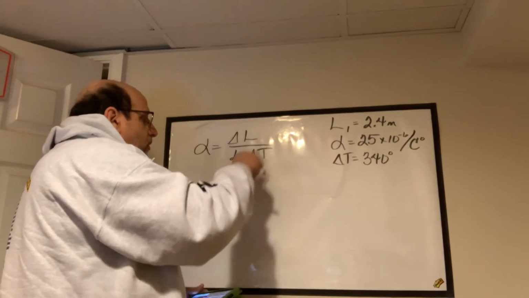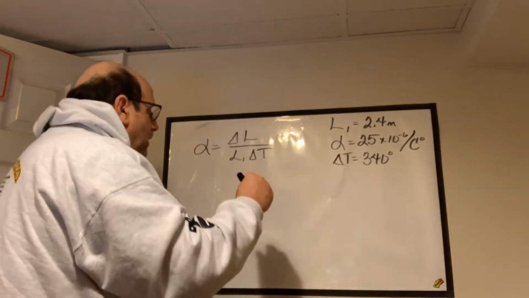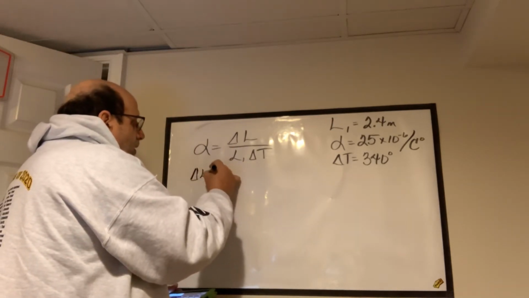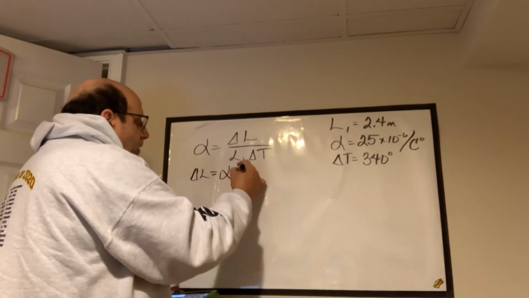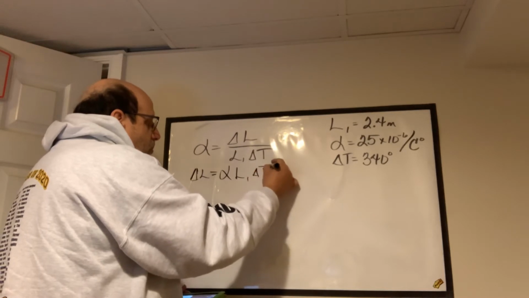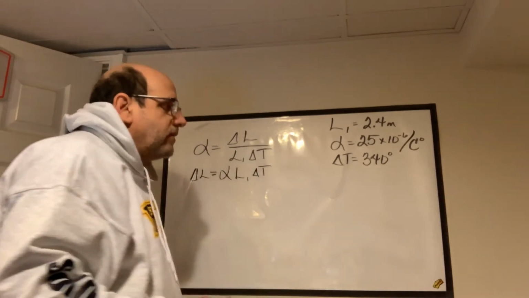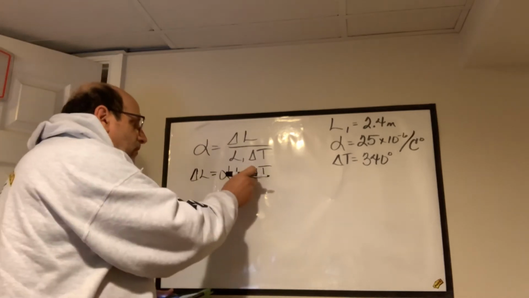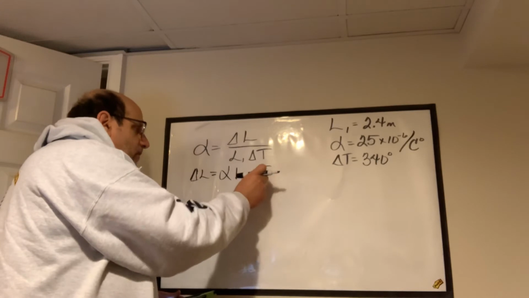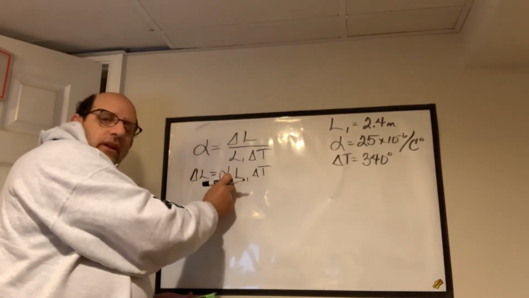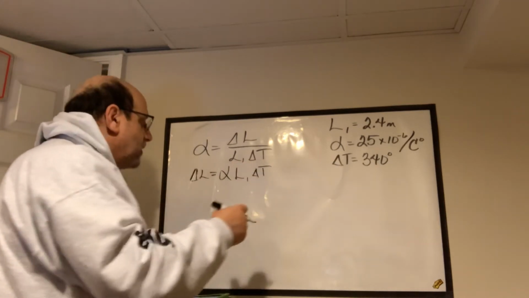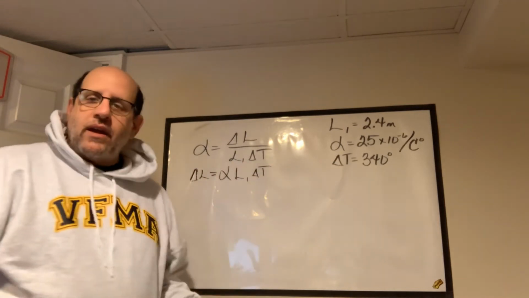So we're going to solve this for delta L, and delta L equals alpha times the original length times the change in temperature. So you just multiply all this out, right? Well, that makes perfect sense. You have your original length and you heat it up, and for all of that heating, it expands a little, and that's what that coefficient is there. So this should make perfect sense, and it'll tell us how much of that actually happens.